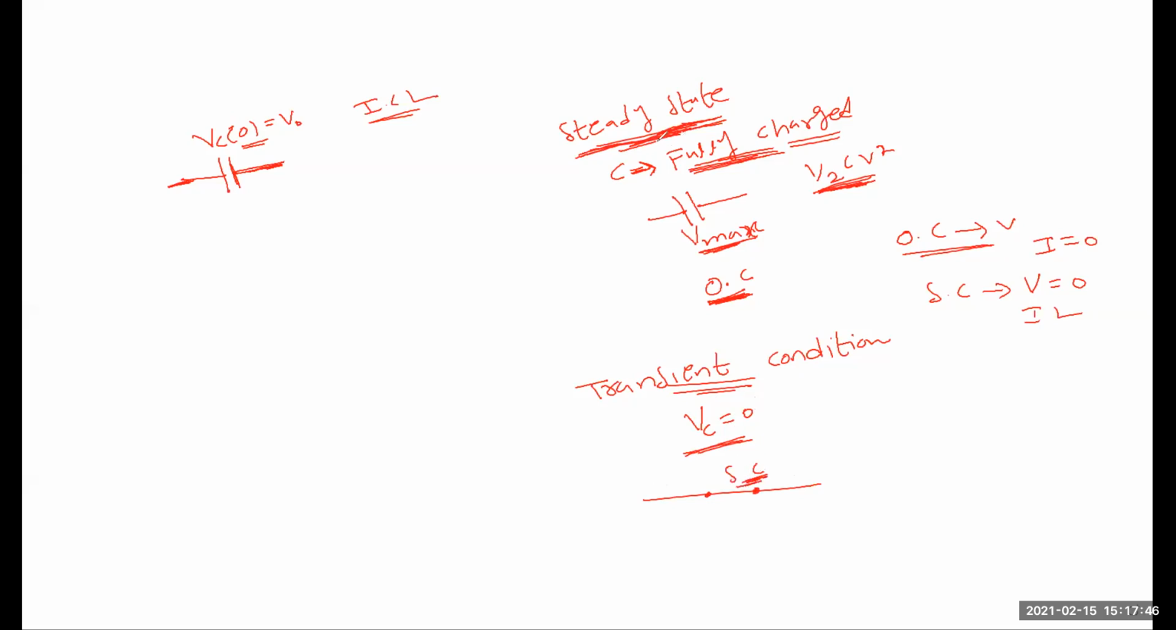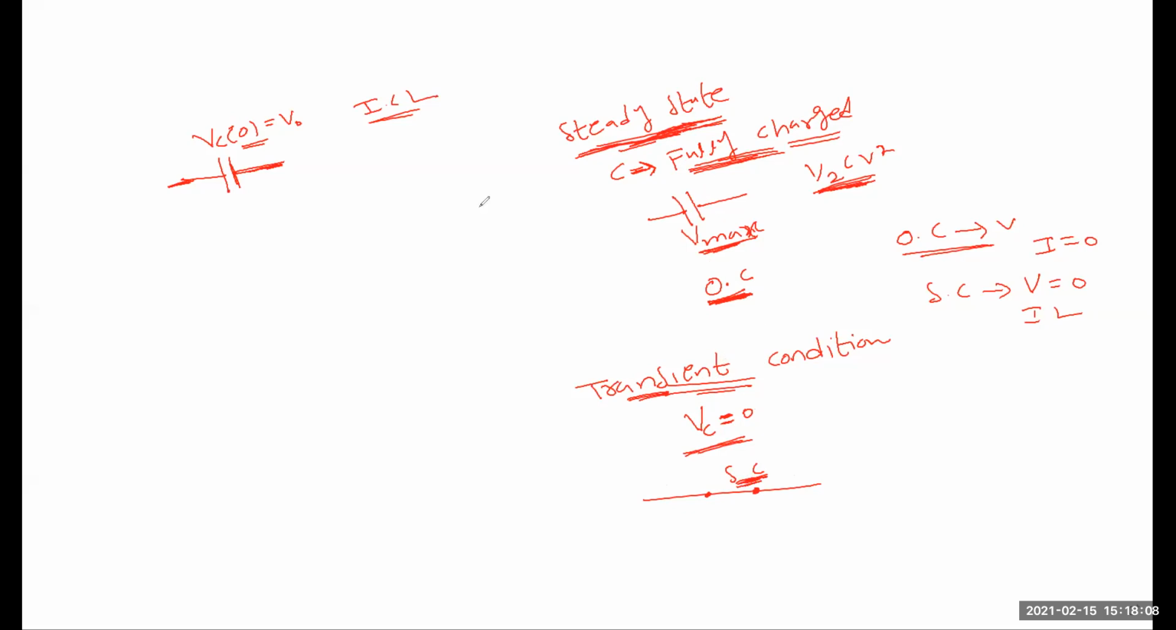Under steady state condition, the capacitor is fully charged. That's why maximum voltage is stored across the capacitor, and that's why it acts as an open circuit. Under transient condition, the capacitor does not allow sudden changes in voltage. That's why the voltage across the capacitor is equal to 0, which means it acts as a short circuit. This concept is very, very important.